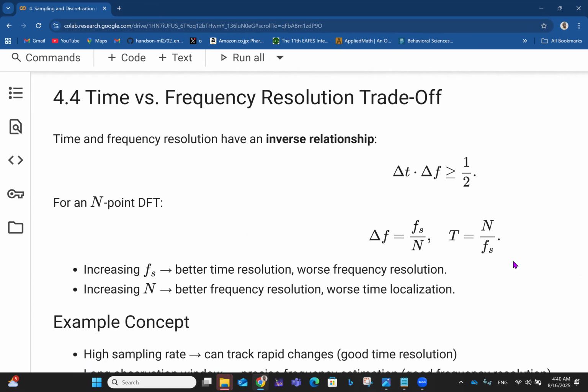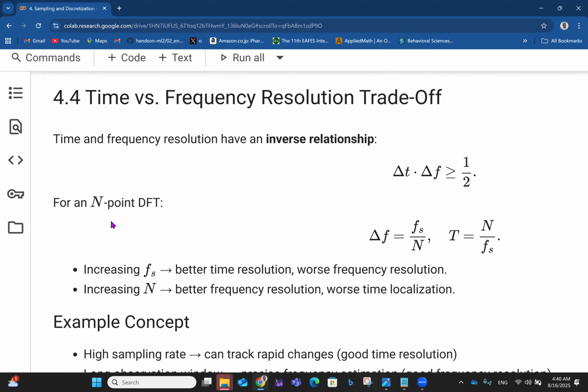So then we have the time versus frequency resolution trade-off. Time and frequency resolution have an inverse relationship. The product of the change in time and the change in frequency is always greater than or equal to half. This is an inverse relationship because when you divide both sides by the change in frequency, the change in time is greater than or equal to 1 over 2 change in frequency, and the change in frequency is greater than or equal to 1 over 2 change in time. That's why they have an inverse relationship.